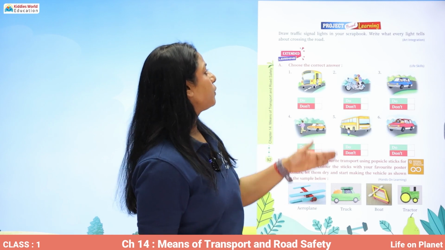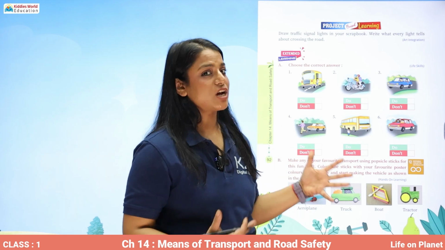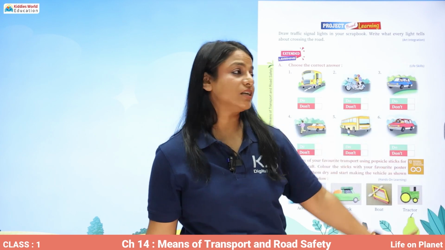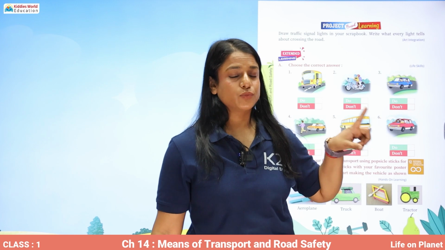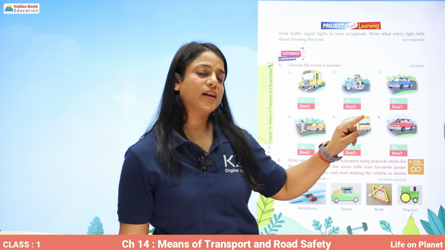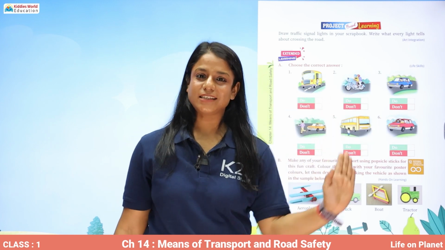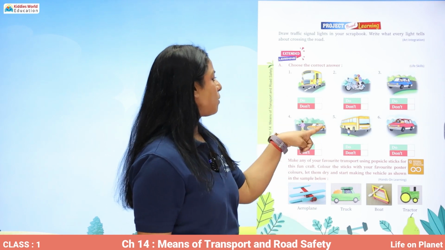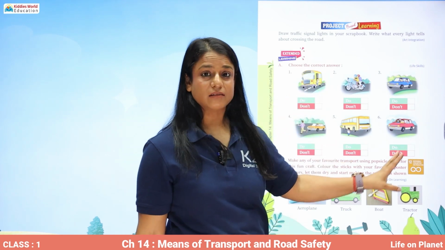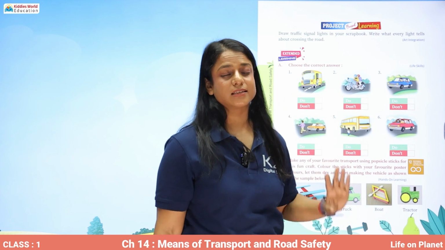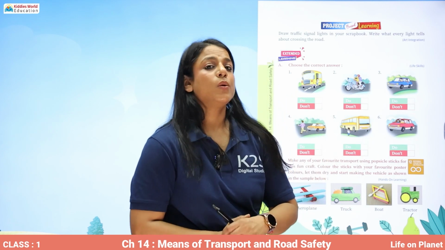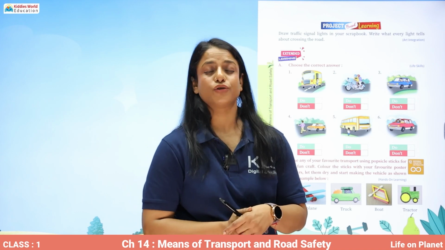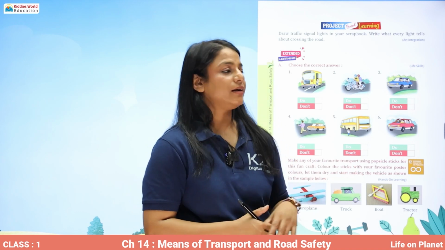For example, you can draw a traffic light on a chart paper and pin it in your classroom. And also tell which light says what. Red light says stop, yellow light says wait, and green light says go. Choose the correct option. These are the pictures which depict the safety rules on road. Whether you should follow it or you should not follow it, accordingly tick it.